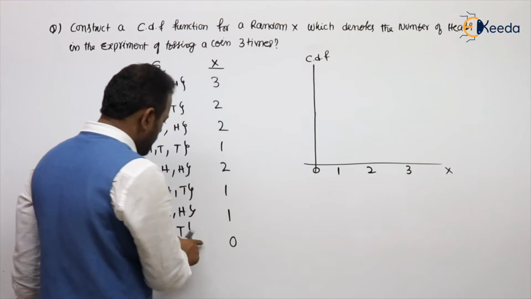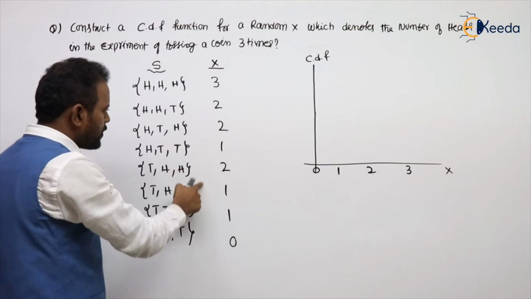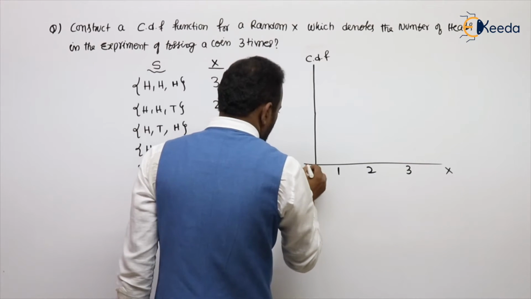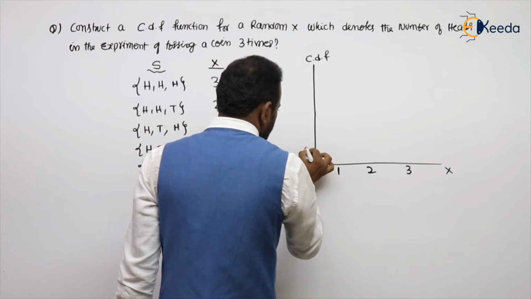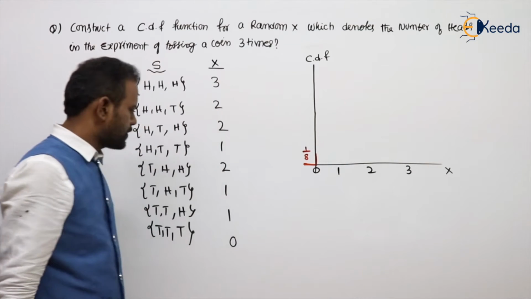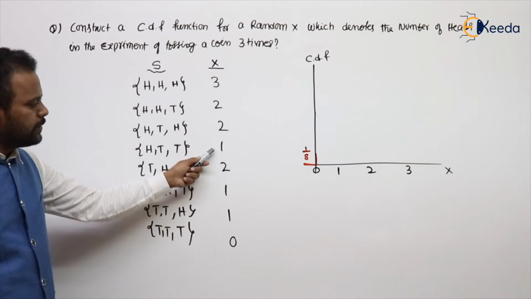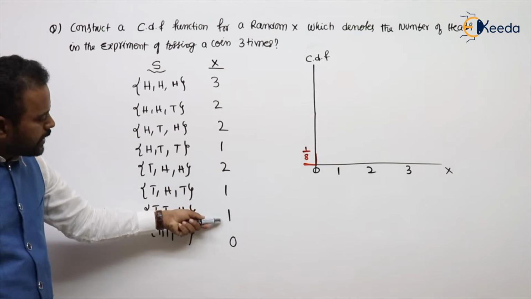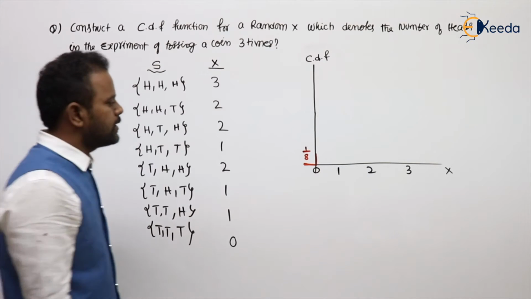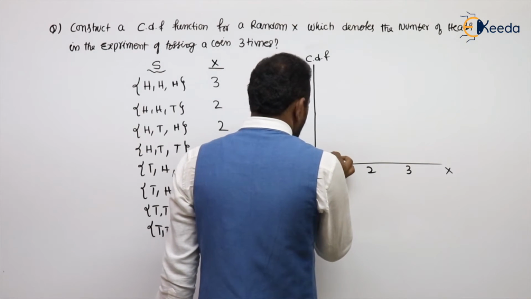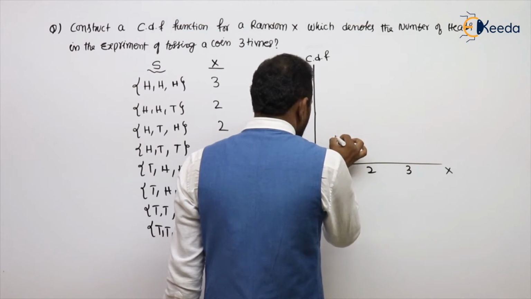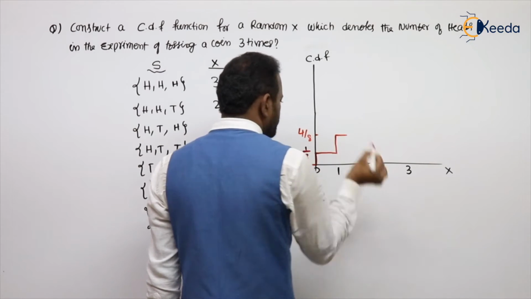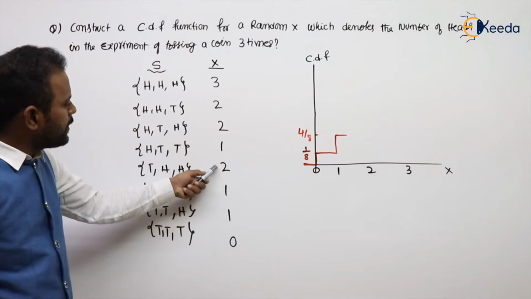How many chances are there of becoming 0? Out of 8 possibilities, 1 possibility. So what is the probability at 0? Obviously 1 by 8. Next, how many chances are there of becoming 1? Out of 8 possibilities, there are 3 chances, so 3 by 8. Here already 1 by 8, another 3 by 8. So how much will it be? 4 by 8.